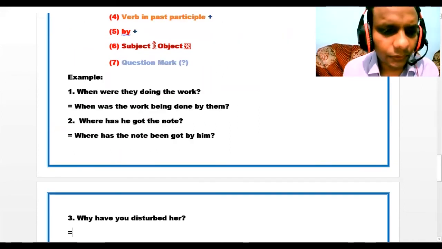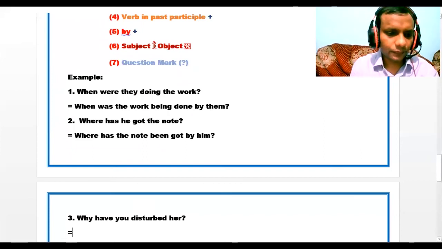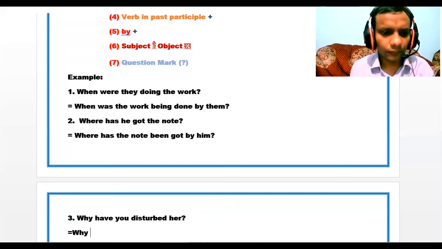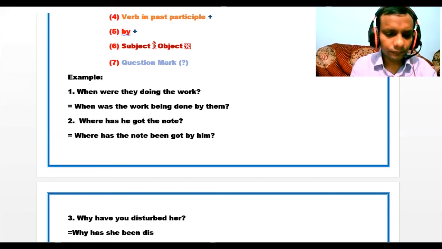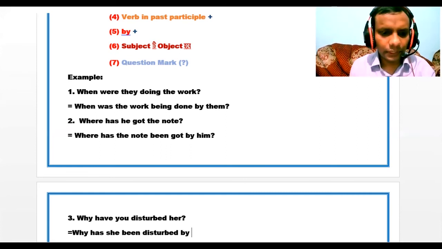In number 3, why have you disturbed her? So we have a why, and we have to use why. Have you disturbed her? So object is her, it will be subject, and the subject of her will be she. That's why she follows has, so it will be has. Why has she then been? Then verb in past participle disturb. Then by, and the object of you will be you.